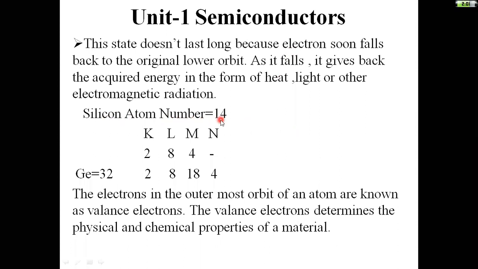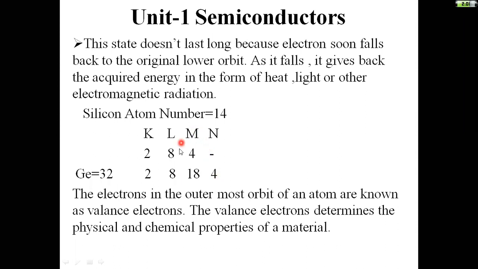Silicon atom atomic number is 14. These are the different orbits: the first orbit has 2, the second orbit 8, and the third orbit 4. Whereas germanium has atomic number 32. The maximum number of electrons in the first orbit is 2, second orbit 8, third orbit 18, and the last orbit 4.